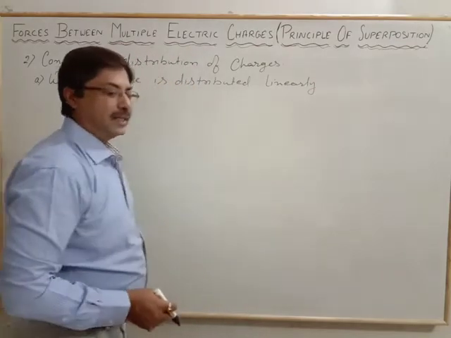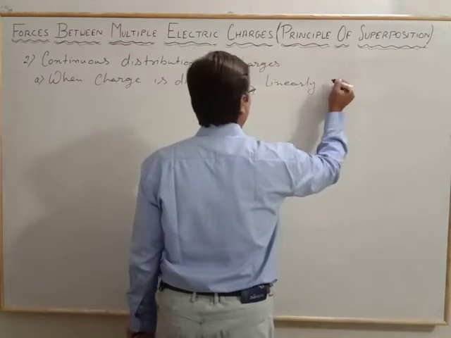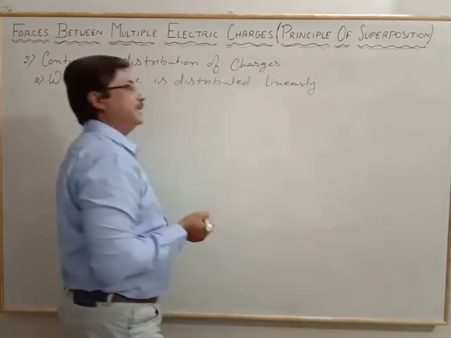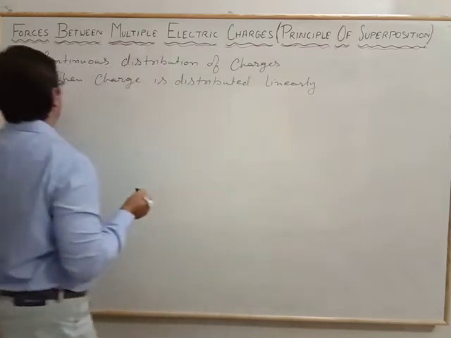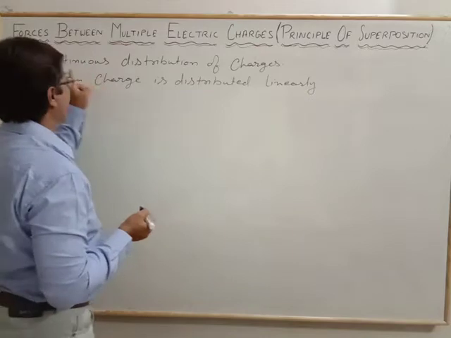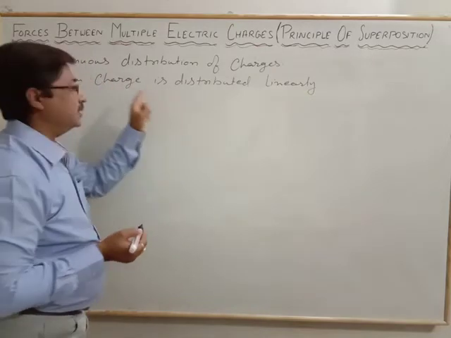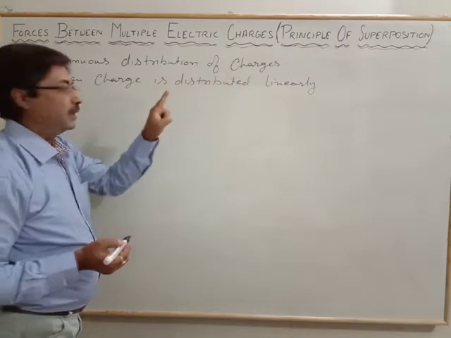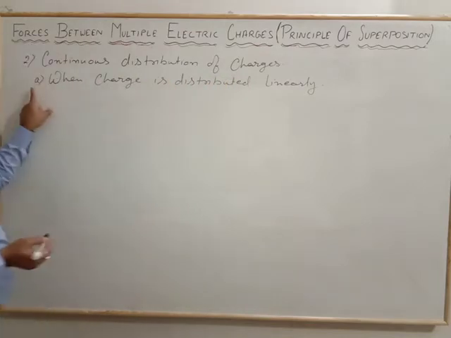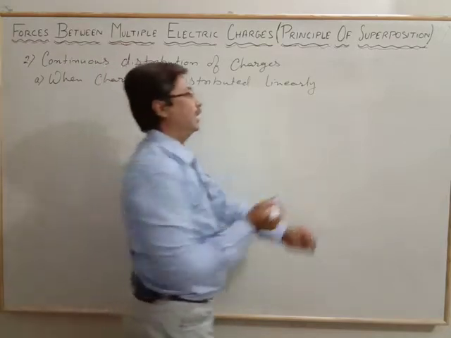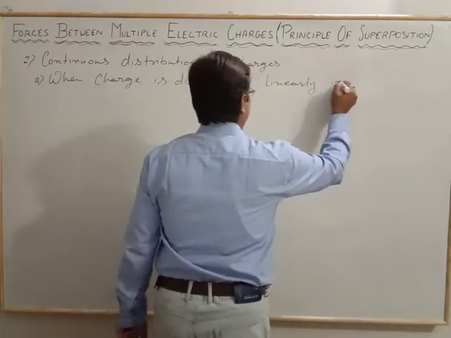So first, in the second way, which earlier we saw with the discrete distribution of the charges, now we will see the continuous distribution of the charges. The first one, A, is when the charge is distributed linearly throughout the length, that is the linear charge distribution.